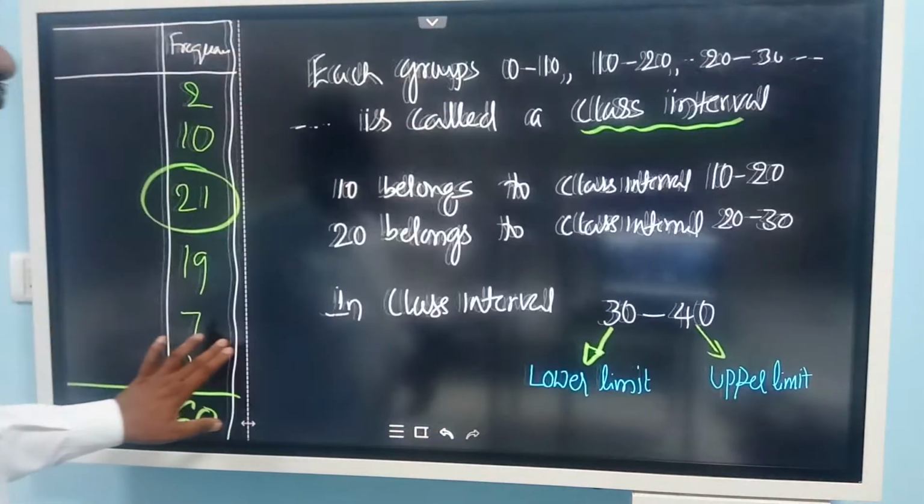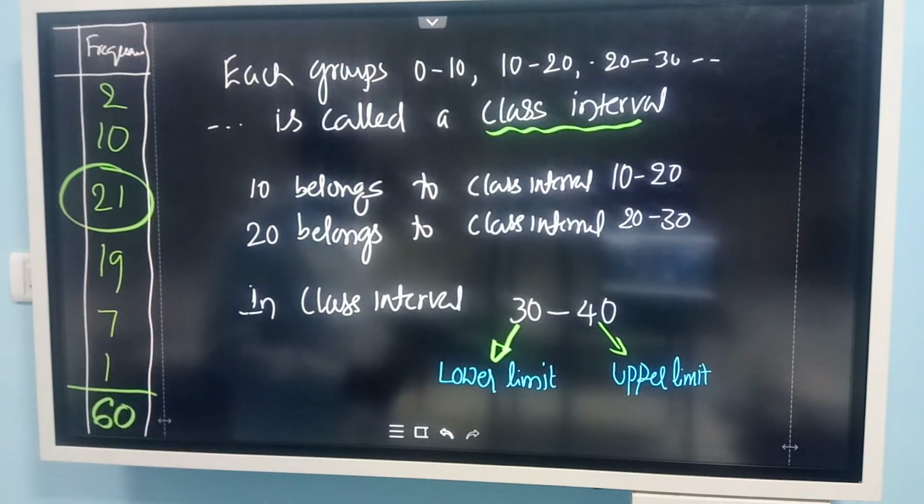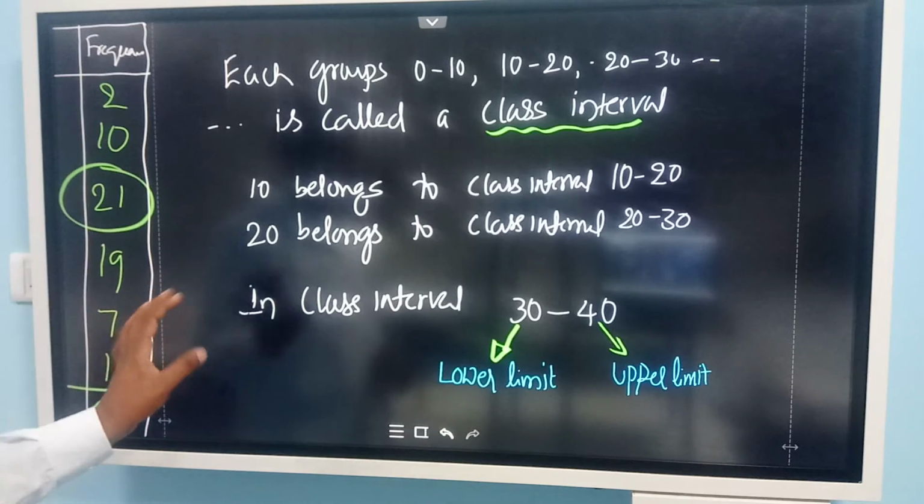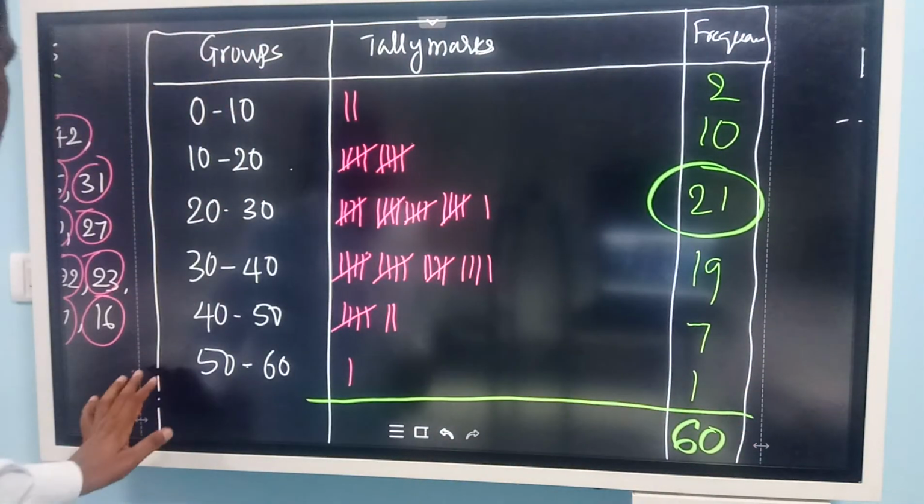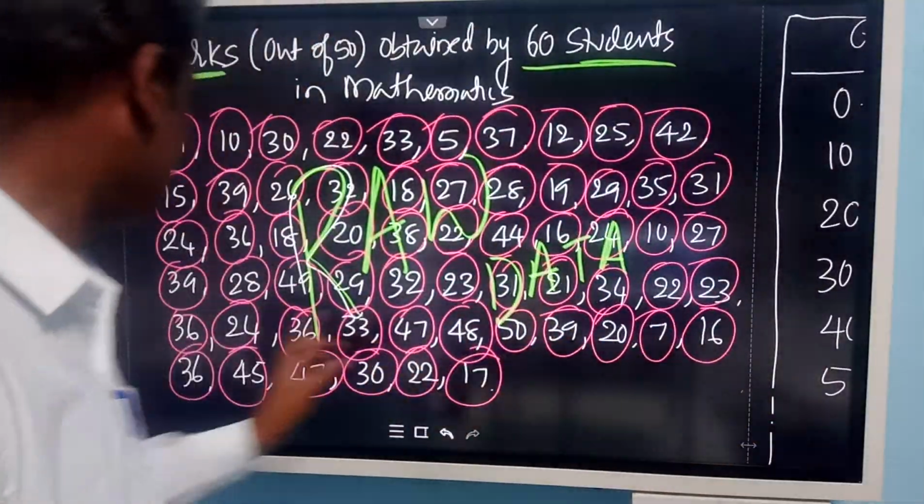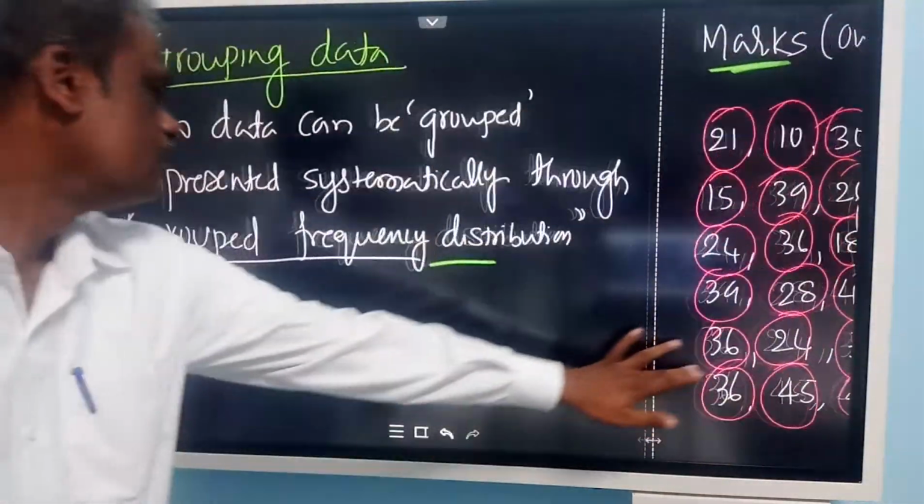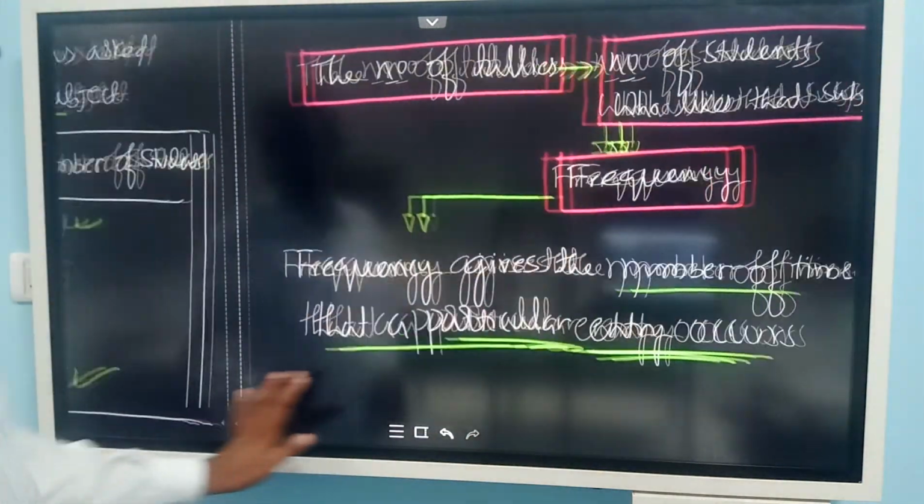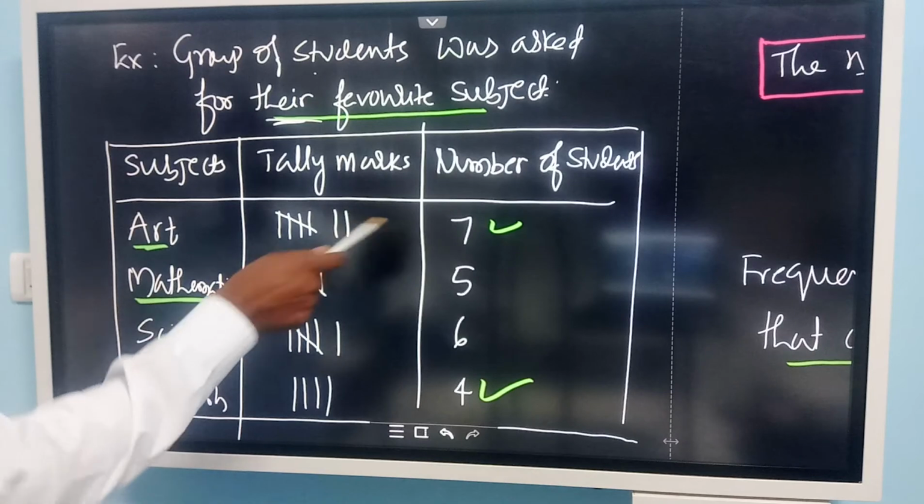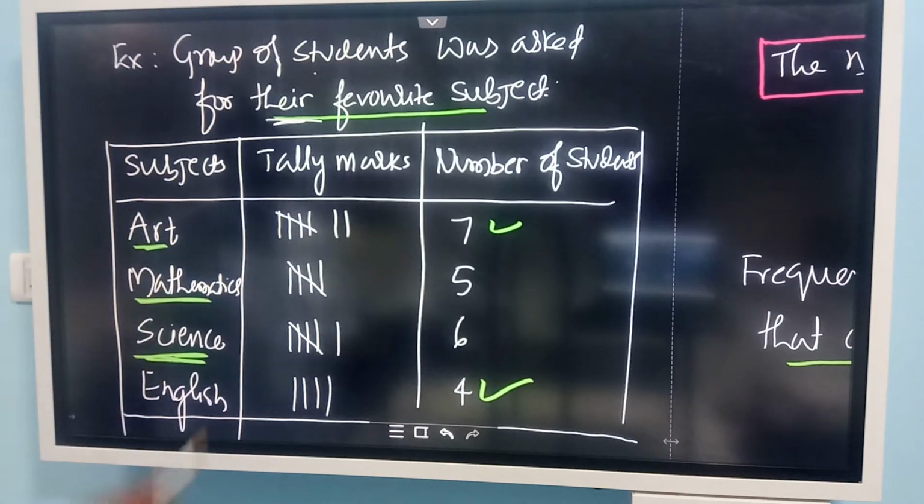Okay. In this grouping, excuse me, sir, what is the difference between a frequency distribution table and a grouped frequency distribution table? See here, the difference between this and the previous one, what you are asking. In the previous one, for a particular subject, how many times is it appearing? Both are frequency distribution tables only. Here, art, how many times is it appearing?